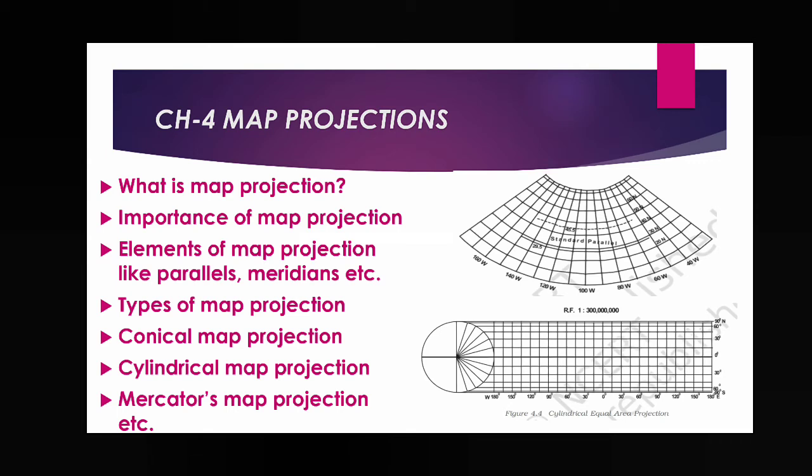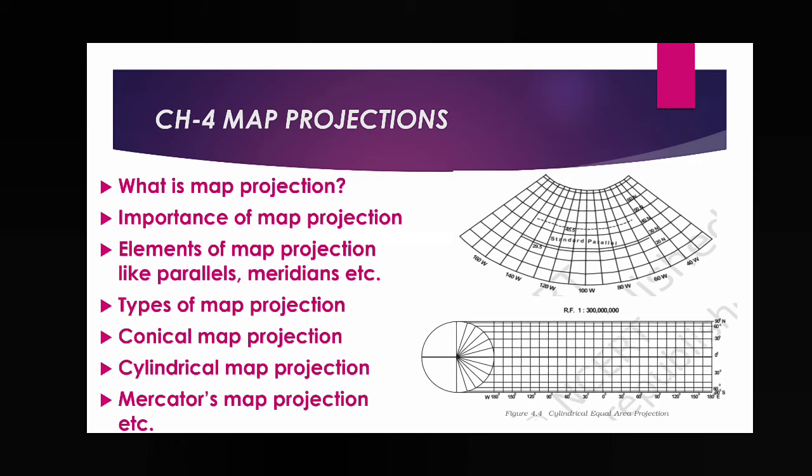Map projection is one technique to draw a map. That means we are taking the 3D surface of the globe, then converting this 3D surface of the globe onto a flat surface, and then drawing a map. That is called map projection. So it is one technique to draw a map where we convert the globe's surface onto a flat surface. Next, importance of map projection, that means it is the way to draw a map. Next, elements of map projection.